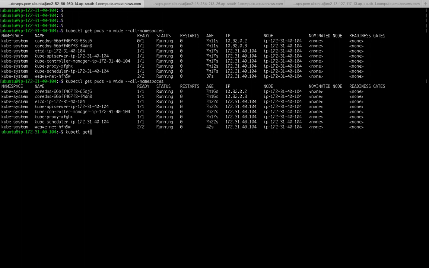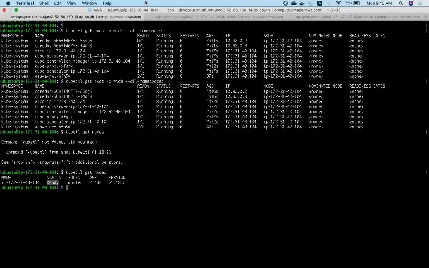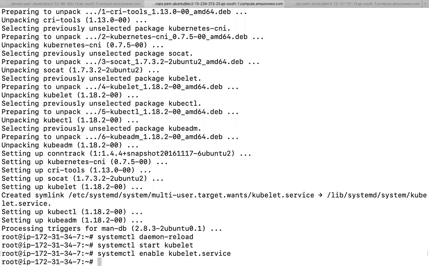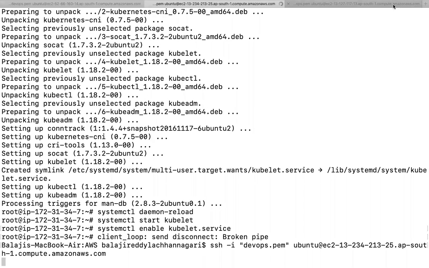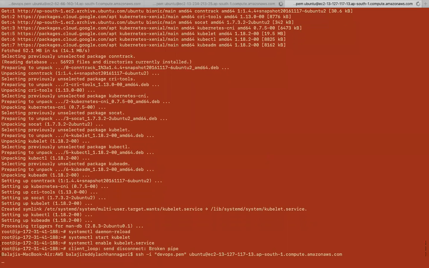kubectl get nodes. So my master machine is ready. Now how can I add the worker machines? I need to add these two machines to the cluster.